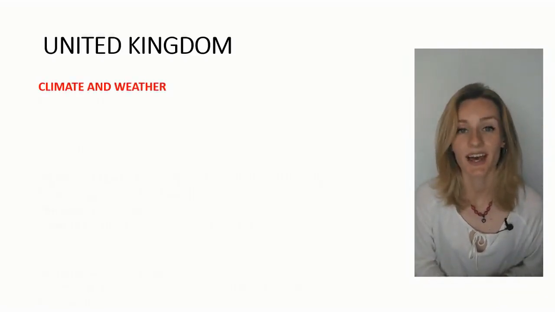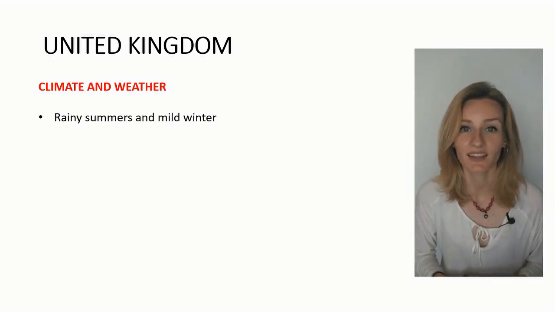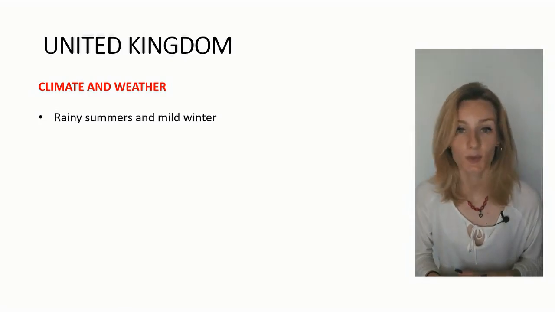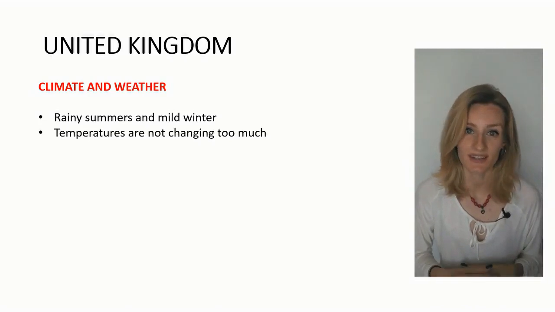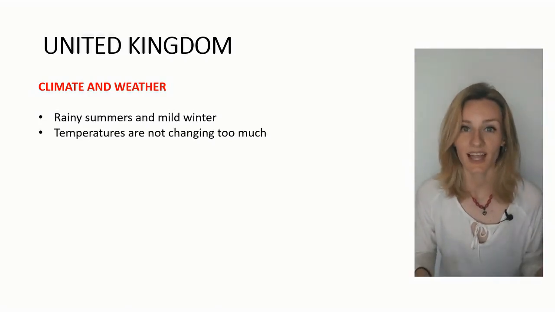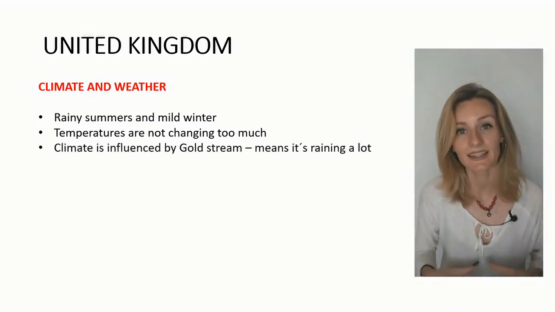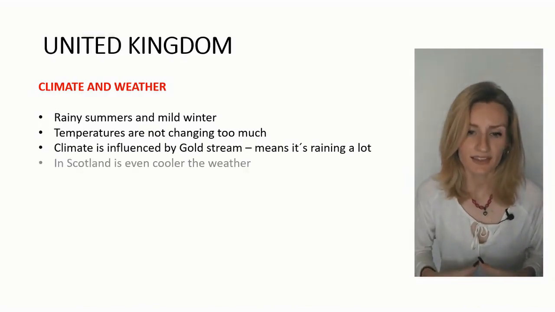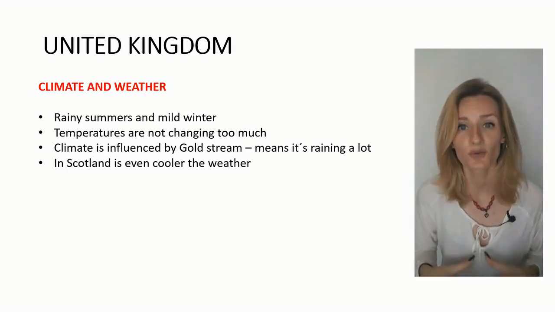Now let's talk about the climate in the UK. What is the weather like in the UK and why? Maybe you already know. It is very common to say that in England it's raining a lot. There are rainy summers and mild winters, so the temperature is not changing so much between summer and winter. The climate of the UK is influenced by the Gulf Stream, which means that it rains often. In Scotland, which is on the north, it's of course colder weather, and you can find even low temperatures during the summer.